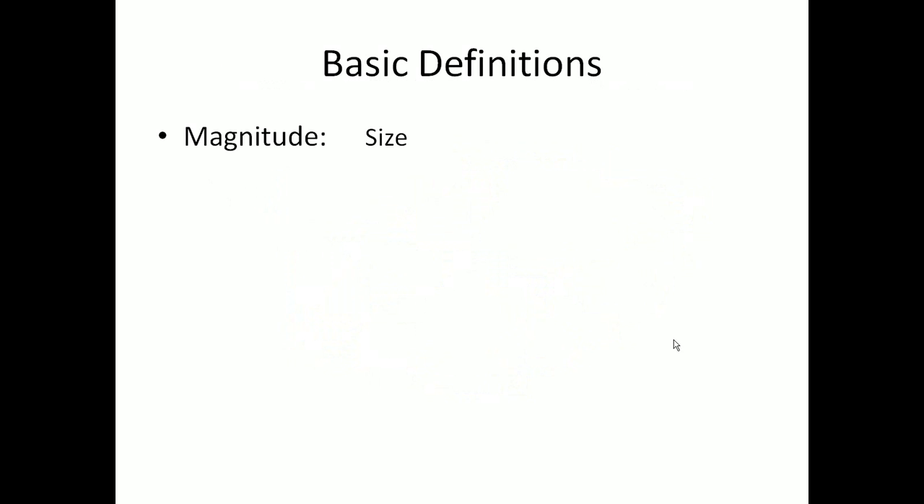The first one is magnitude, which is just a word we use for size. So we can talk about the size of something, we can say the magnitude of something. For example, we can talk about mass having a size of 5 kilograms. And in the language we're going to use here, we're talking about the magnitude of the mass being 5 kilograms. Notice that it does have a unit associated with it usually.